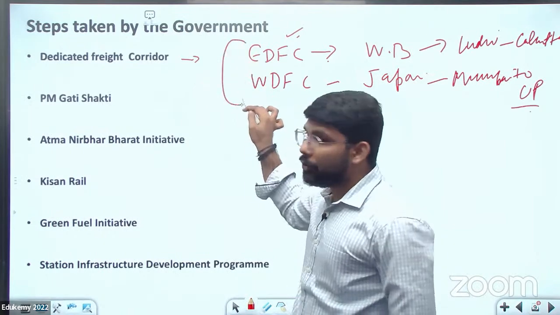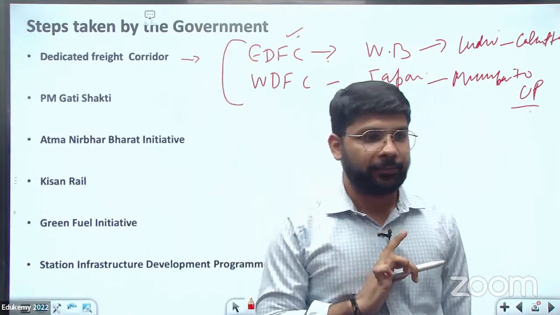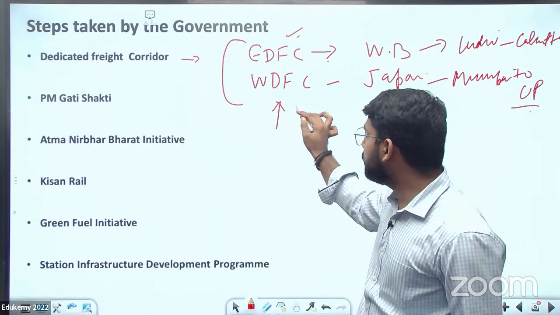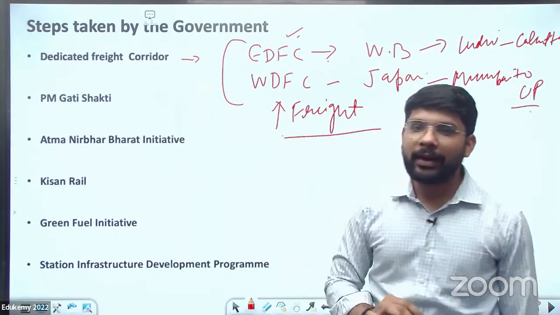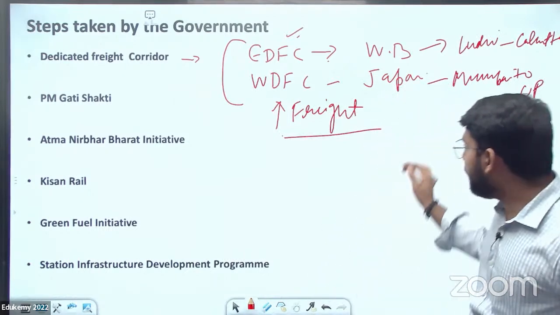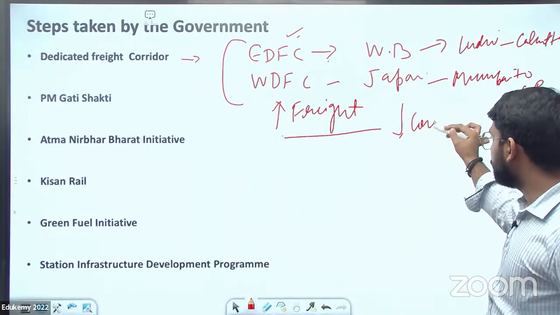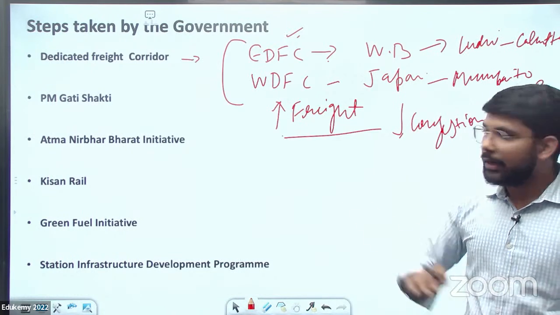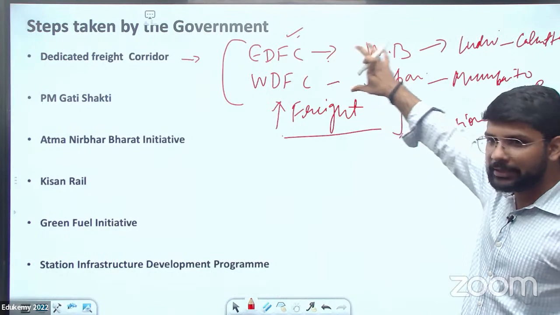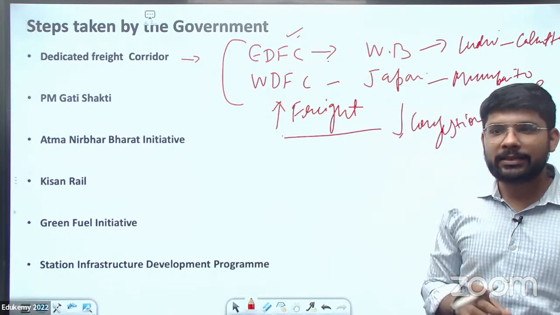So these corridors are specifically formed for the freight to increase the freight transport through the railway, so that the railway can earn more revenue and there can be less congestion on the passenger routes. If the freight corridors are running on these lines, then there will be less congestion on the passenger route also.